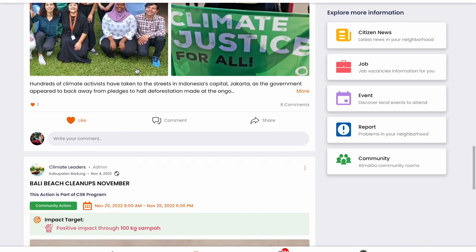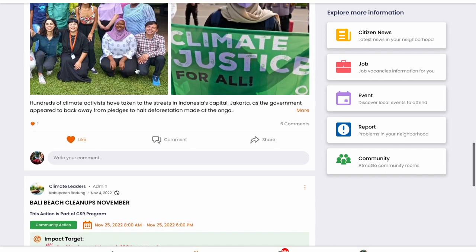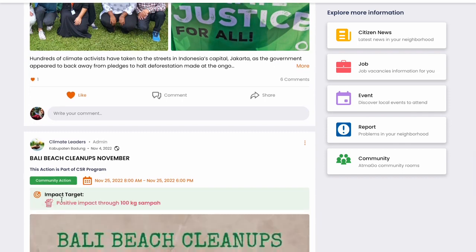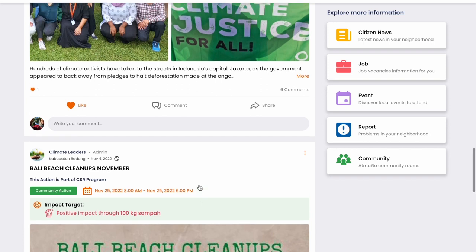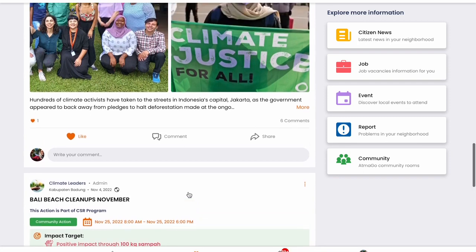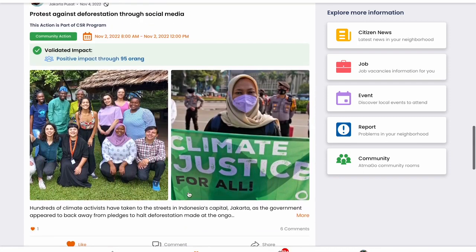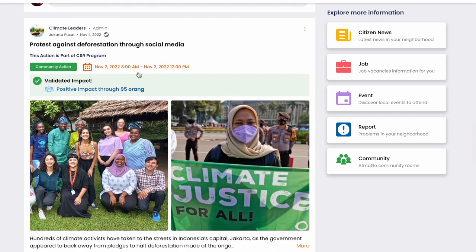So number of items you want to share or number of items you want to collect. Now, this is the impact target, so meaning what's your target as a community within this period of time. We have this feature that we call validation. So at the end of this period of time, we will notify the community and ask them, what's your achievement, like how did it go? So then we could know what's actually happening and what's the result of it.